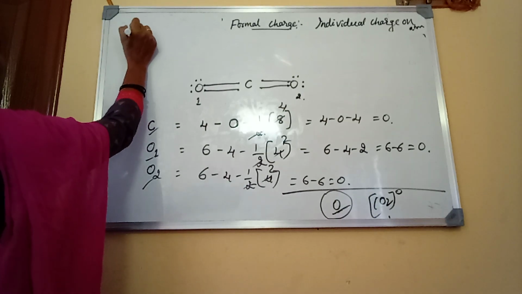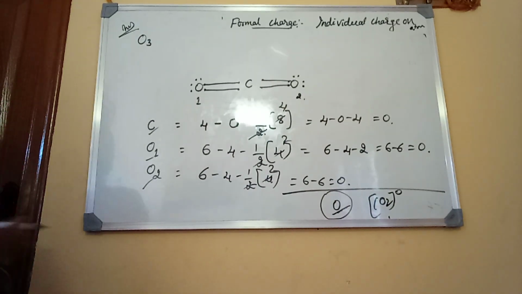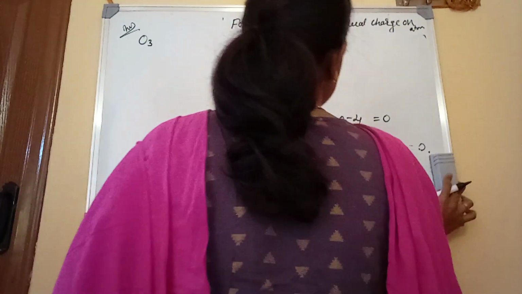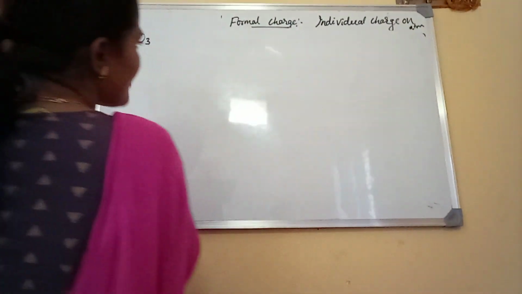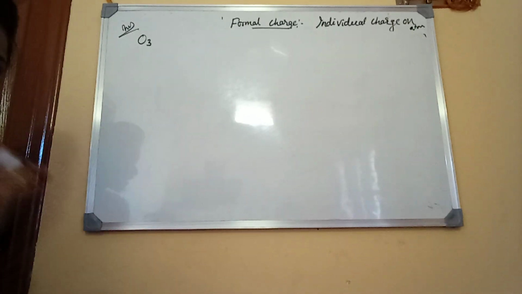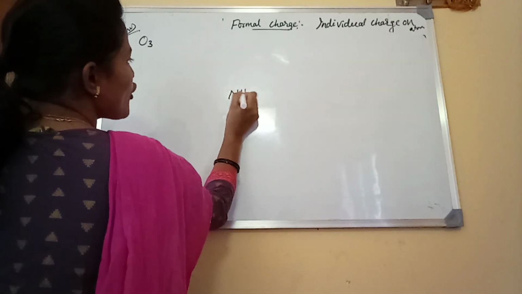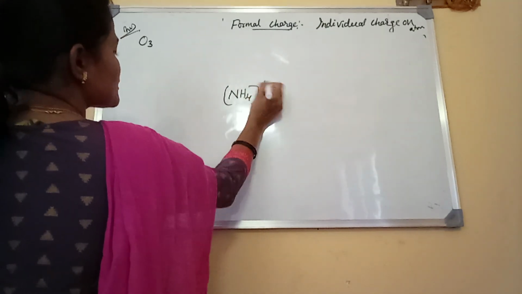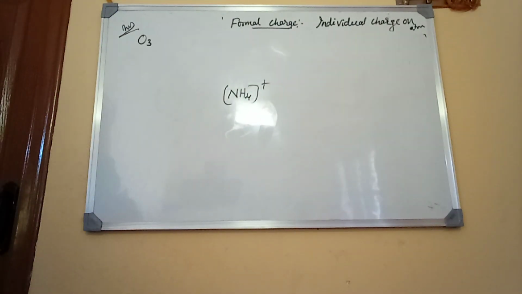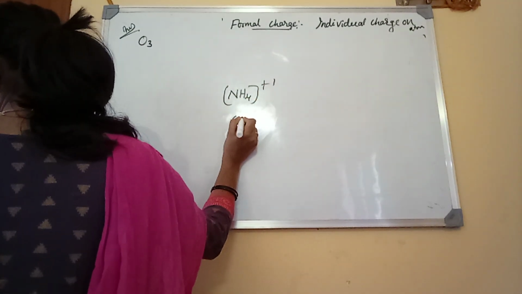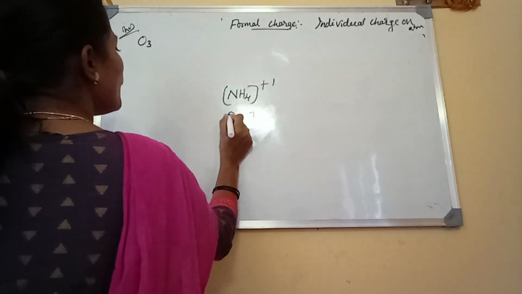It is very important for your examination, and I am going to give you an assignment. You have to calculate the formal charge of NH4 plus and CO3 2 minus. I will write it here: NH4 plus and CO3 2 minus.